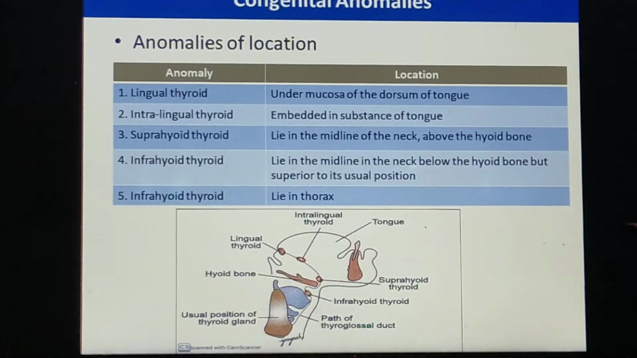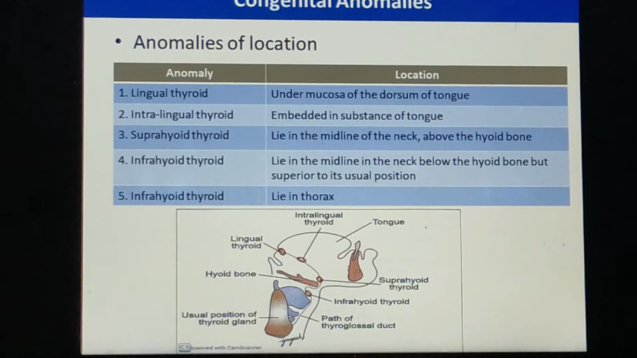Very rarely there are different anomalies related with the location, related with the position also. So the thyroid gland may be seen inside the tongue, that is intralingual thyroid. It may be seen above the tongue or under the mucosa of the dorsum of the tongue, called lingual thyroid. It may be seen above the hyoid bone, lying in the midline of the neck, that is termed as suprahyoid thyroid. Sometimes it is seen infrahyoid, but lies in the midline below the hyoid.